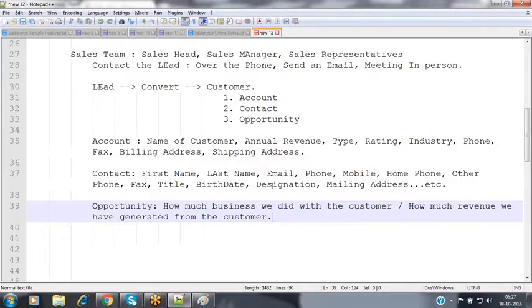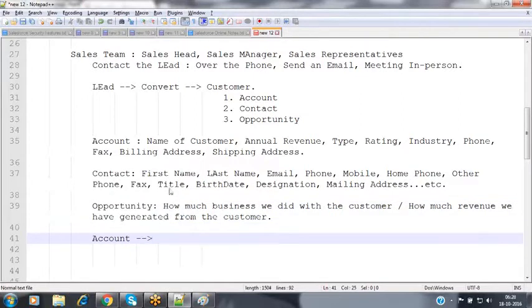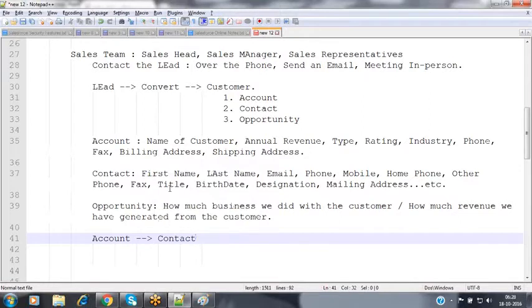Now tell me, what is the association between these three records? Do we have any association, or are all independent? Let me know the association between account and contact. Account means the customer.